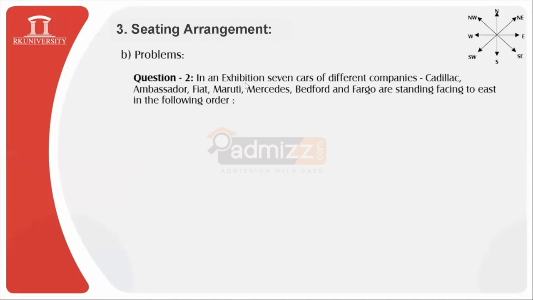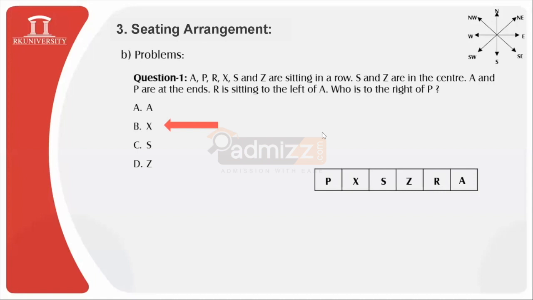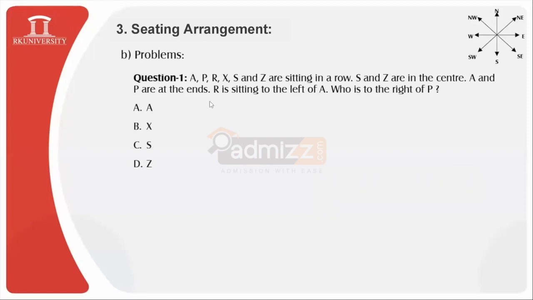In an exhibition, 7 cars of different... okay, one student has raised a query that they didn't understand. So I will once again bring you back to this question. Students, you will be provided with this question. A, P, R, X, S, and Z are sitting in a row. S and Z are in the center, and A and P are at the ends. R is sitting to the left of A, and who is to the right of A, this we are supposed to find out.